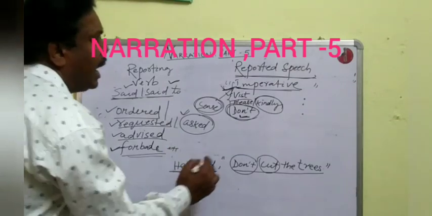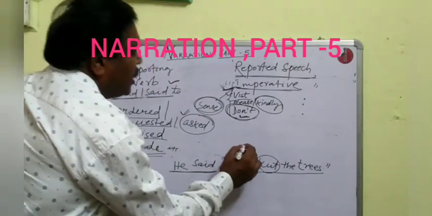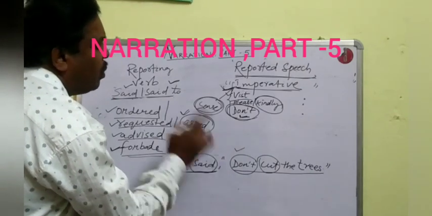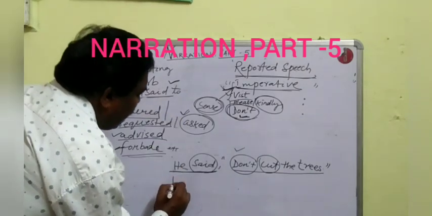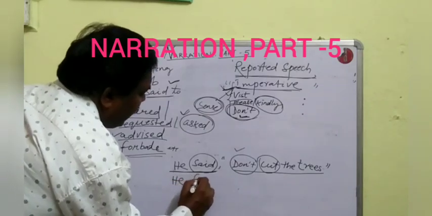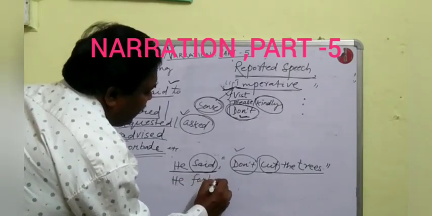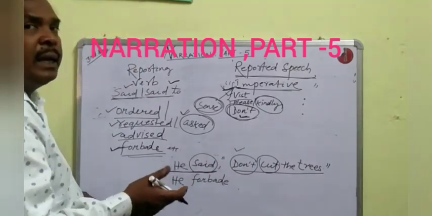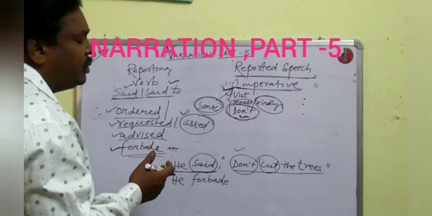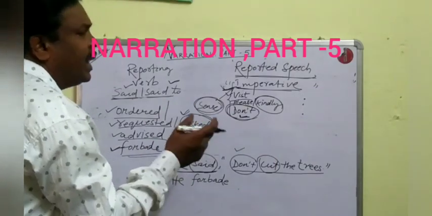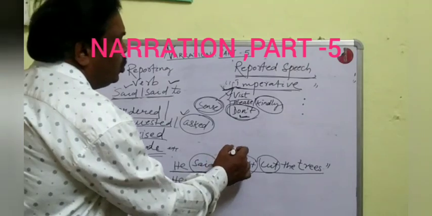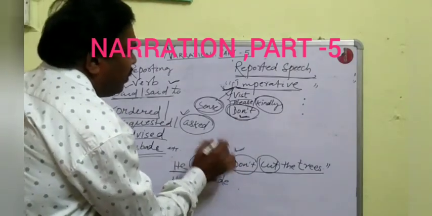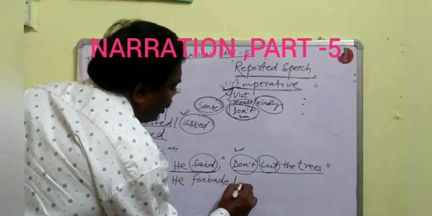Is it clear? And it starts with don't. So we shall change the reporting verb said into forbade. So the answer will be, he forbade. Forbade means it has a negative sense. So when you write it, you will not again use don't or not. Then, removing the comma and inverted commas,